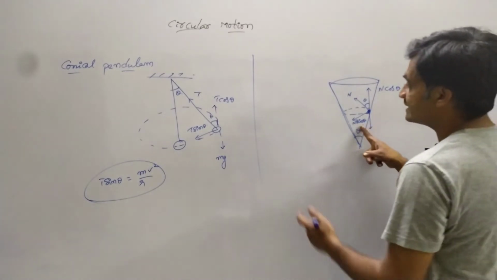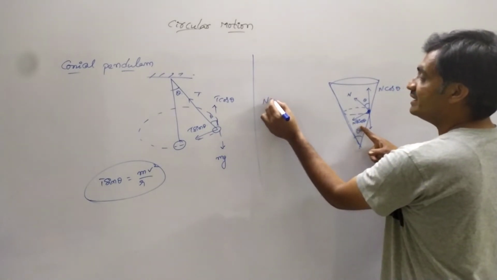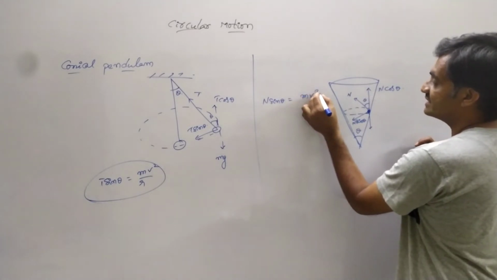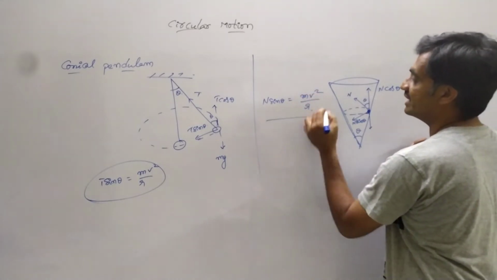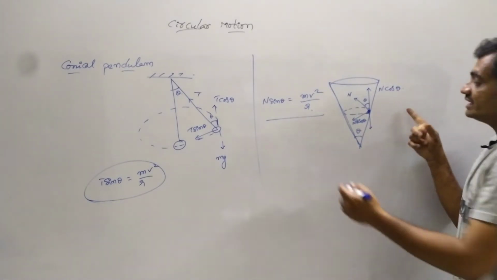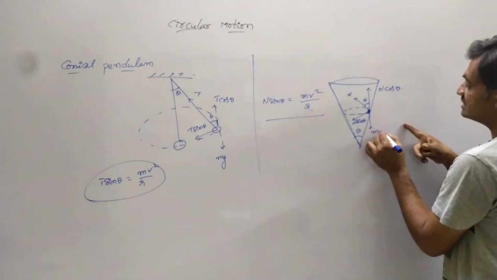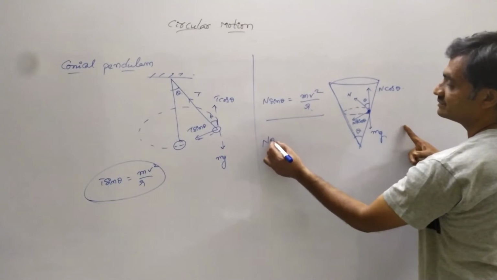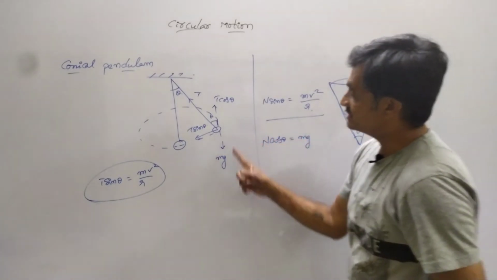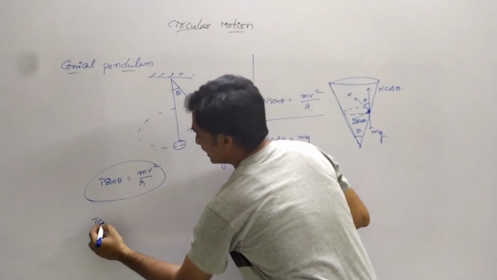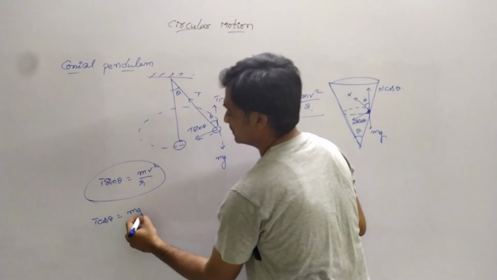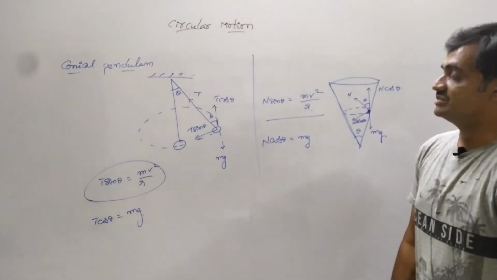This N sin theta is being balanced by centripetal force, represented as mv square by r. N sin theta equals mv square by r, and we know that N cos theta equals mg. Whereas in the pendulum case, we know that T cos theta equals mg.